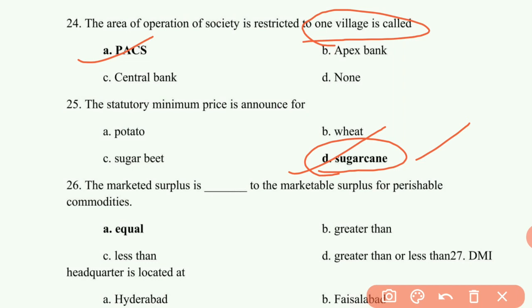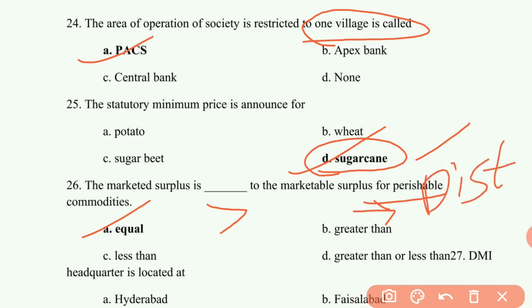26th question: the marketed surplus is dash to the marketable surplus for perishable commodities. For perishable commodities, it is equal. If marketed surplus is greater than marketable surplus, it is for small farmers, which leads to distress sale. If it is less than marketable surplus, examples are larger farmers.